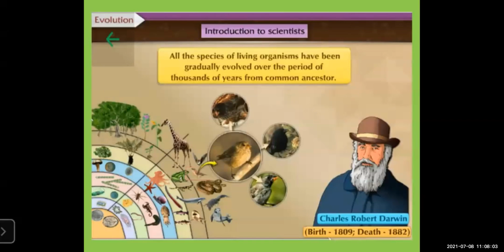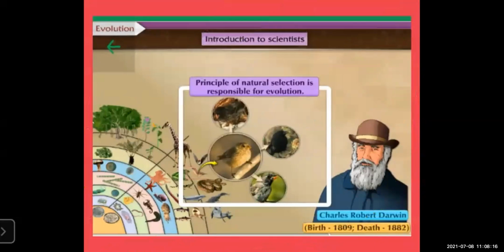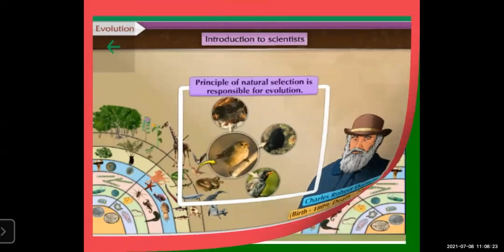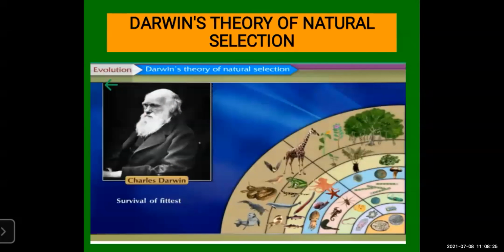So what he is saying is that after so many years, many species have evolved and somewhere they have a common origin or common ancestor. He has given the principle of natural selection, which is responsible for evolution. So what is the principle of natural selection? You can tell in short, the survival of the fittest theory. That is also called Darwin's theory of natural selection.